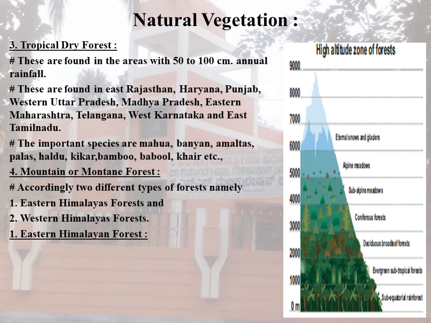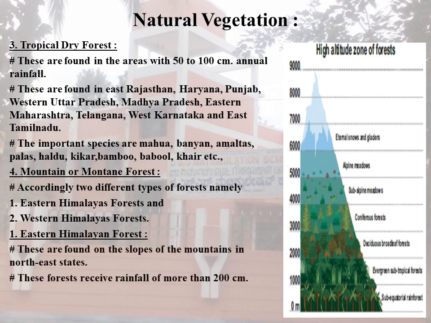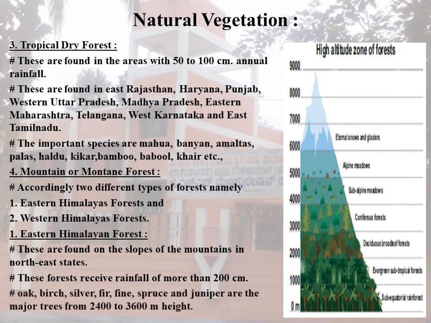These are found on the slopes of the mountains in the northeast states. These forests receive rainfall of more than 200 centimeters. The vegetation is of evergreen type. At altitudes between 1200 to 2400 meters, sal, oak, laurel, amura, chestnut and cinnamon are the main trees.